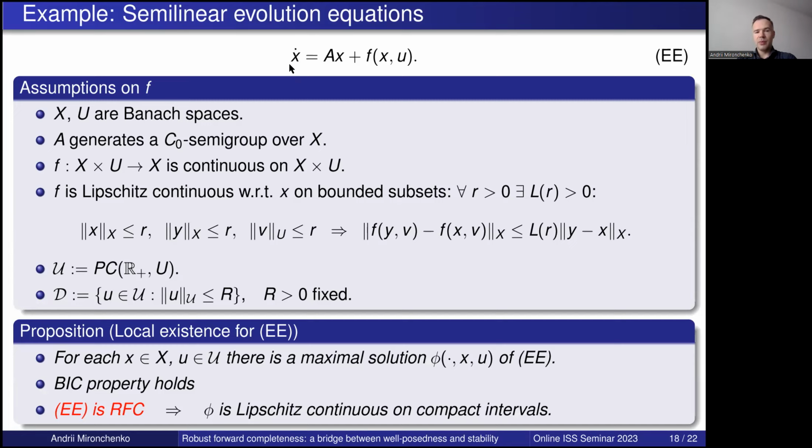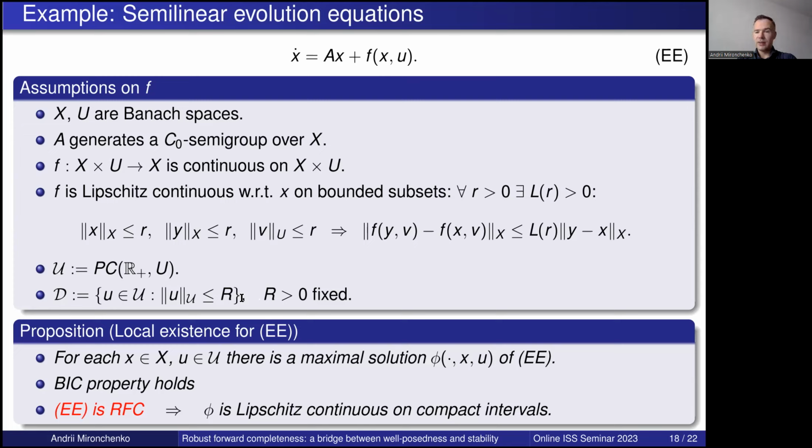To give an example, we can consider a special case of infinite-dimensional systems: x dot equals Ax plus f(x,u), where A generates a strongly continuous semigroup over a Banach space X, and f is jointly continuous in both arguments and Lipschitz continuous on bounded subsets with respect to the first argument. Our inputs are piecewise continuous functions. And we also fix some bounded R greater than 0 and consider this space of inputs.